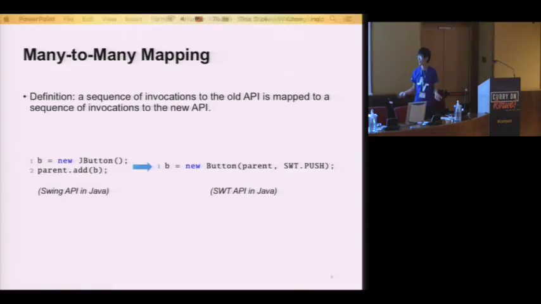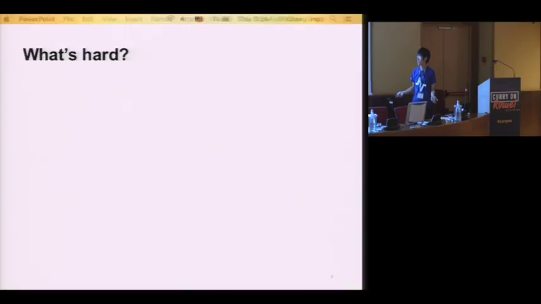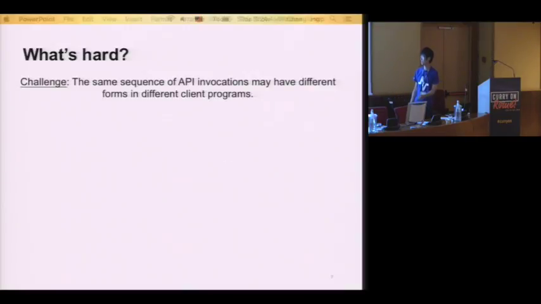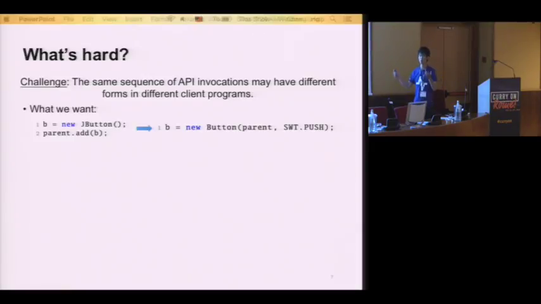So why is it hard? It looks the same as the one-to-many mappings, doesn't it? Well, it's not. The actual challenge here is that the same sequence of API invocations may have many different forms in different client programs. So what we want is simply, whenever I see this sequence of invocations, we substitute it with this one. However, in practice, they're not exactly what you think.